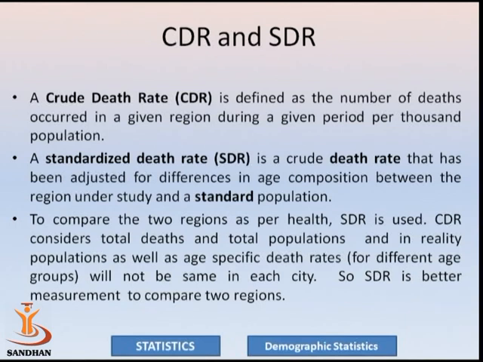A standardized death rate is one type of crude death rate that has been adjusted for differences in age composition between the region under study and the standard population. In other words, here we do not consider only total deaths and total population.